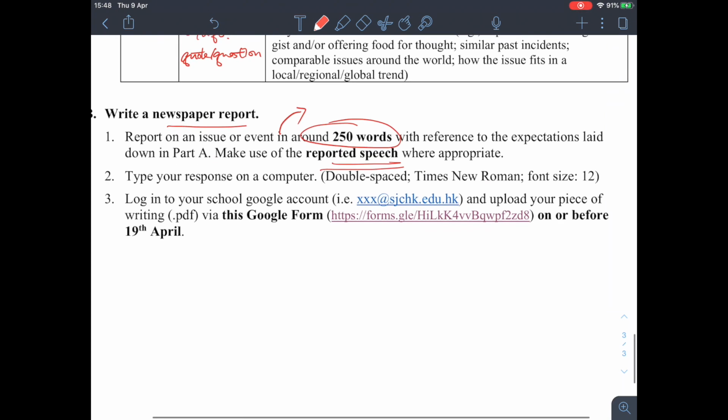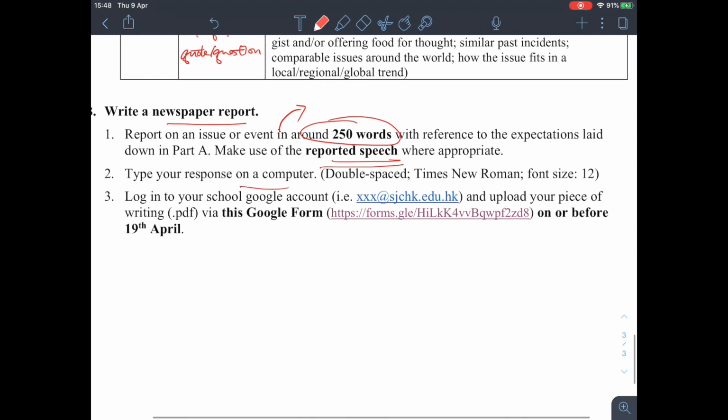So you have to type your response. You have to type it up on a computer. Okay, so let's be clear with the formatting. Okay, so it has to be double spaced, and please use Times New Roman as the font, and the font size should be 12, right? And then please convert it to a PDF file.